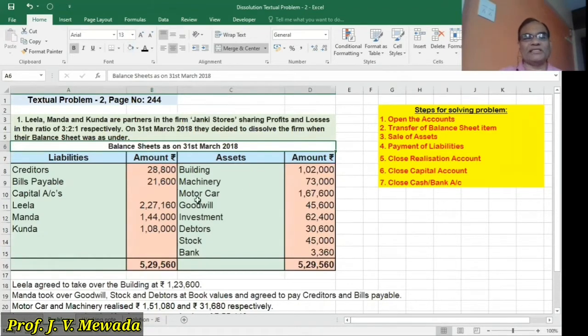Now transfer the balance sheet. Liability side we will take up. On the liability side, we are having creditors and bills payable. These are the outside liabilities. So we'll be transferring them to realization account on the credit side. And we'll be transferring the capital accounts of Leela, Manda and Kunda to the credit side of the partners capital account. So let us proceed with the creditors and bills payable.